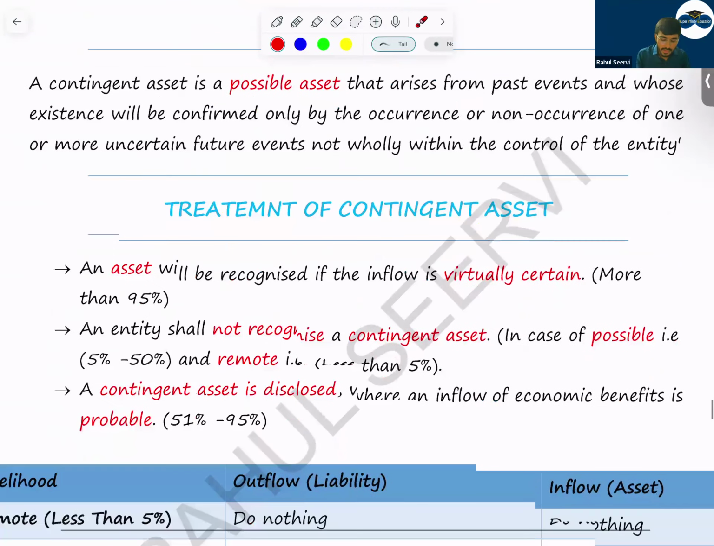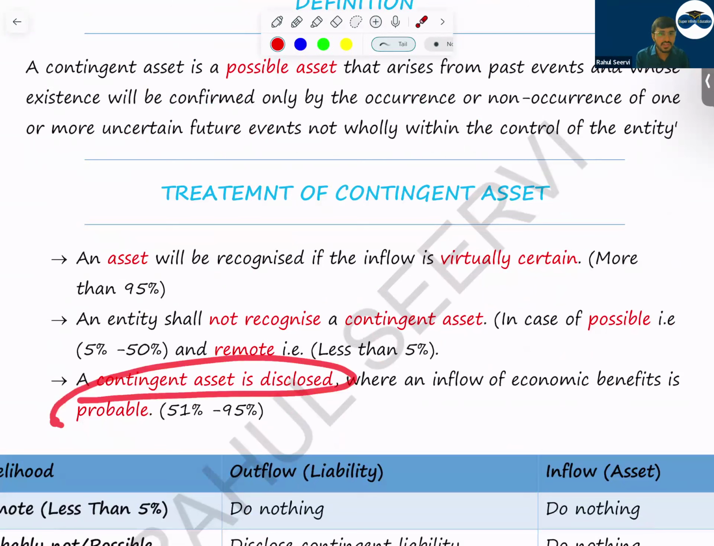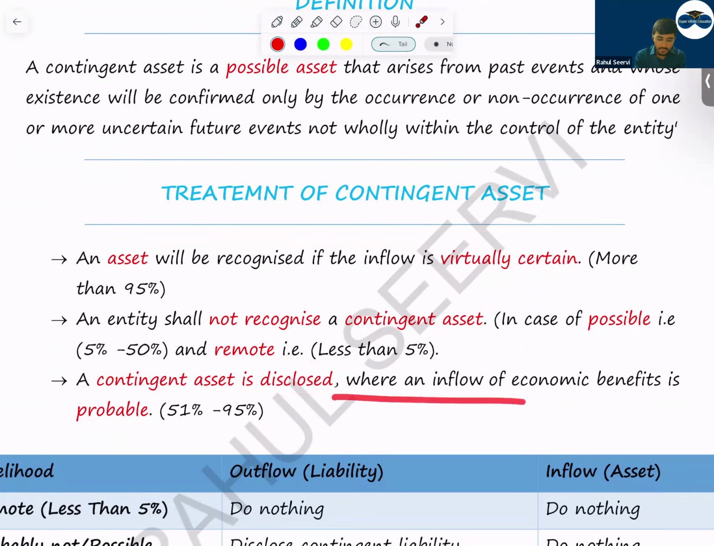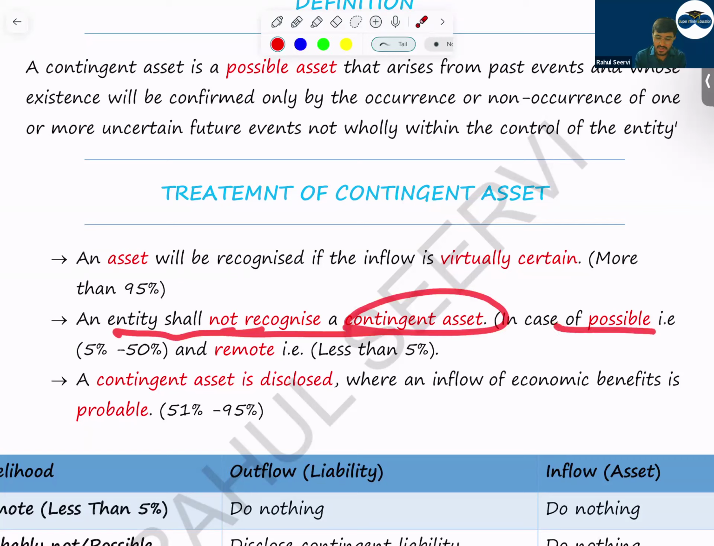But normally for contingent asset, a disclosure will be given. A disclosure will be given where the inflow is not merely possible, it is probable, that is 51 to 95 percent. Entity shall not recognize a contingent asset in case of possible and remote. In case of possible and remote, there should be no contingent asset disclosure. Contingent asset disclosure will only be given when the inflow is probable, that is 51 percent to 95 percent.